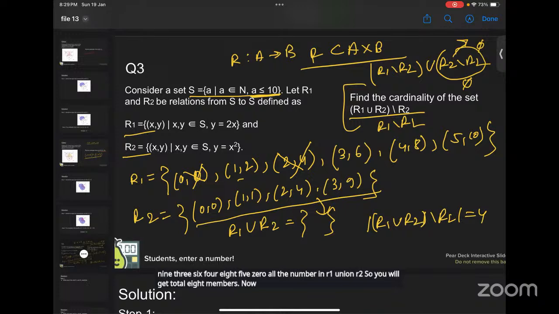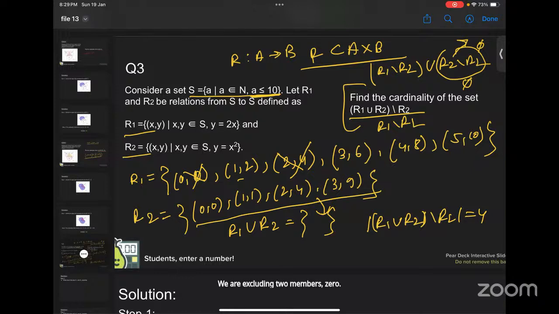Now you are excluding 4 members. So in R1 union R2, we have a total of 8 members. Excluding 4 members, after that the remaining is 4. Excluding means removing, right? Yeah, removing. So here we are only counting the numbers, right, ma'am? Yeah, we are only counting the members in the group. Okay, fine.